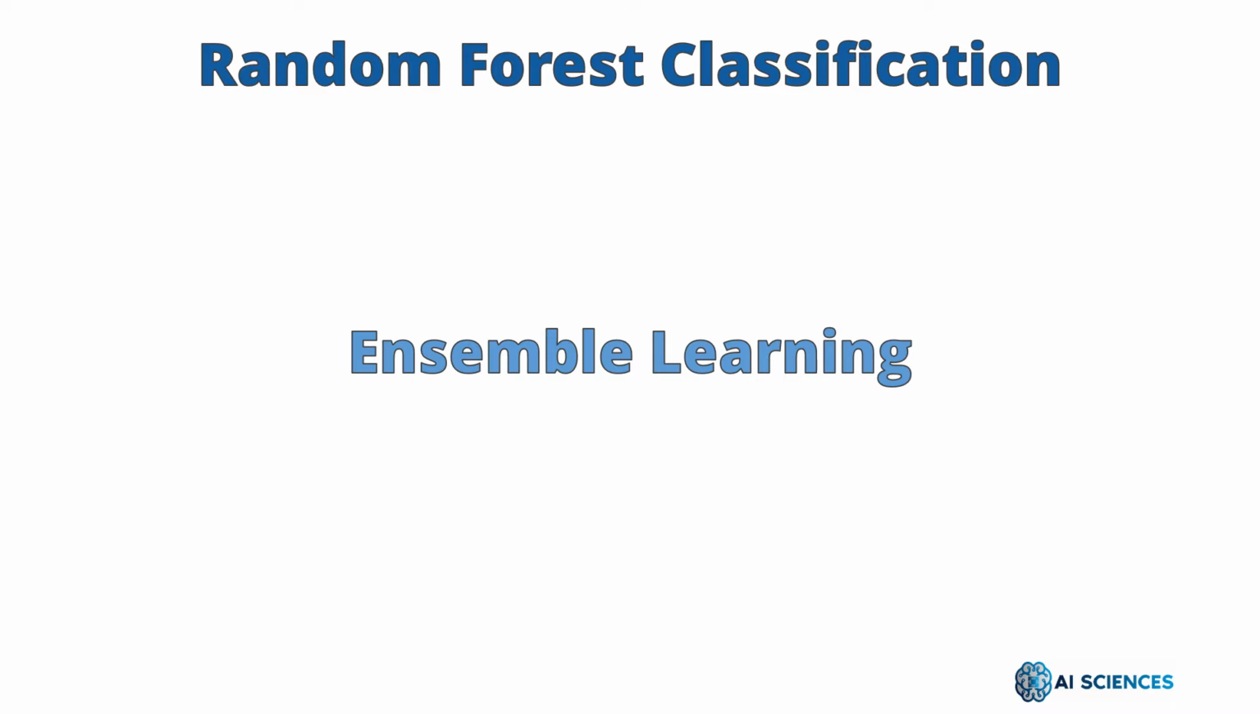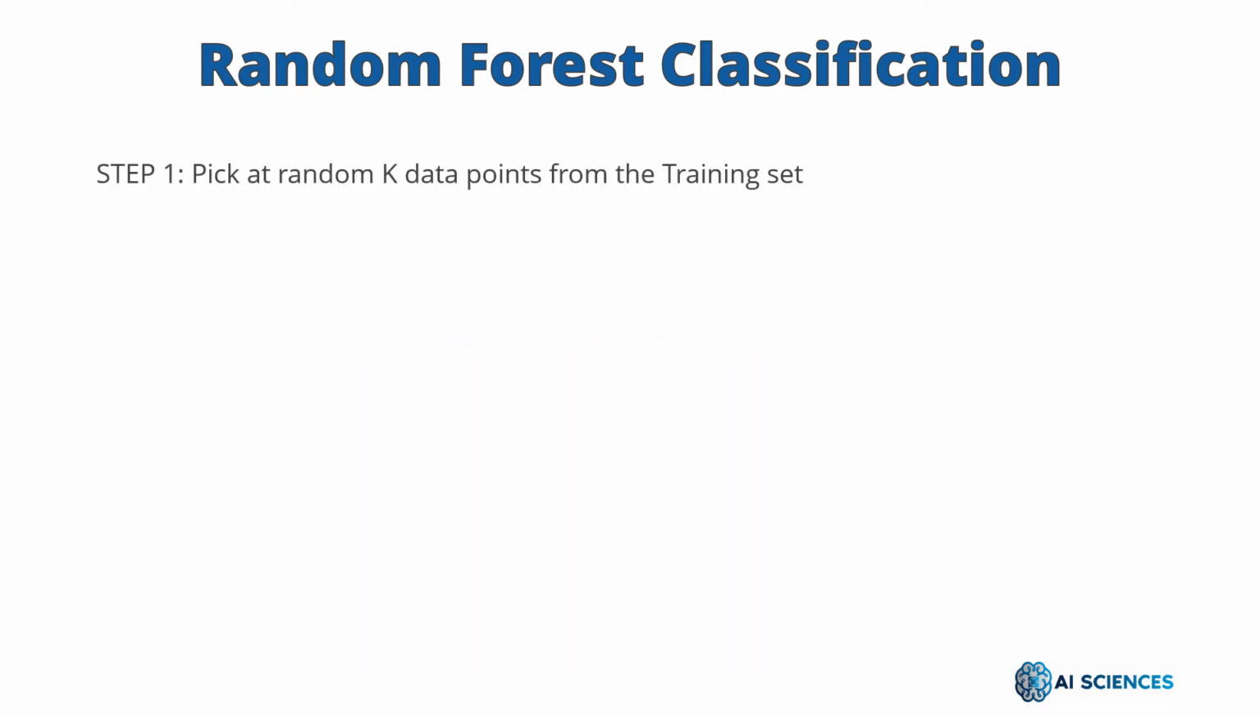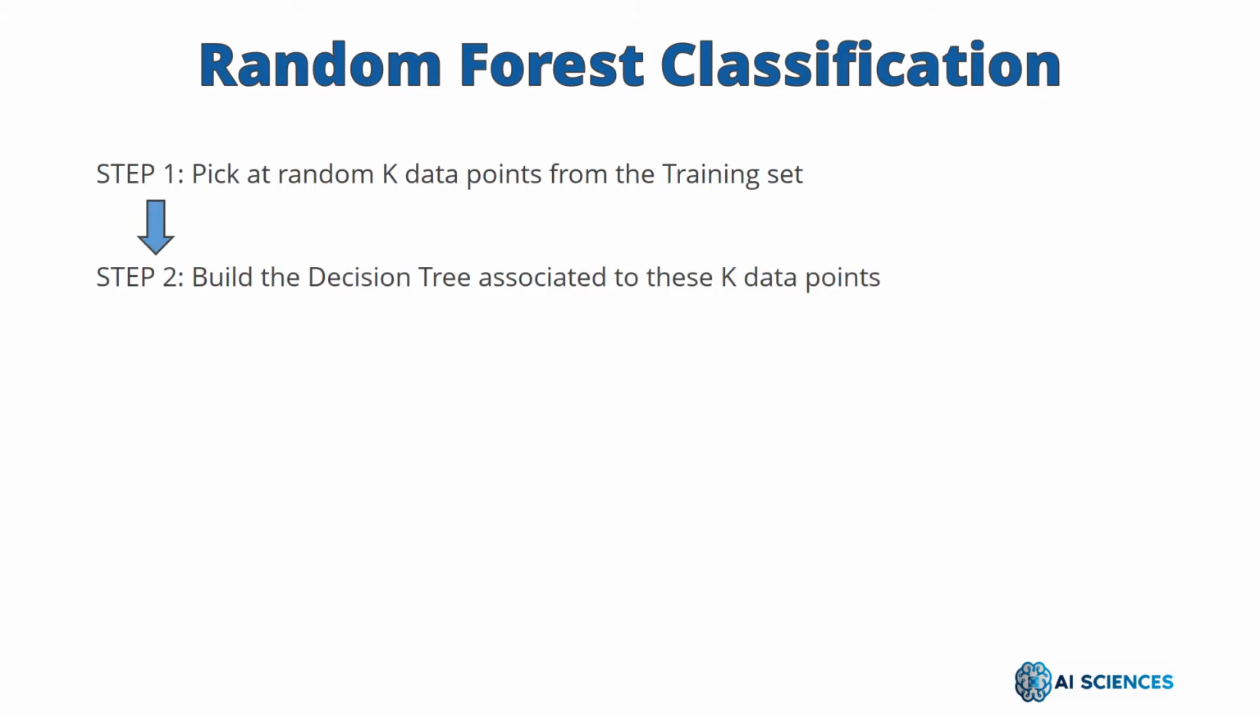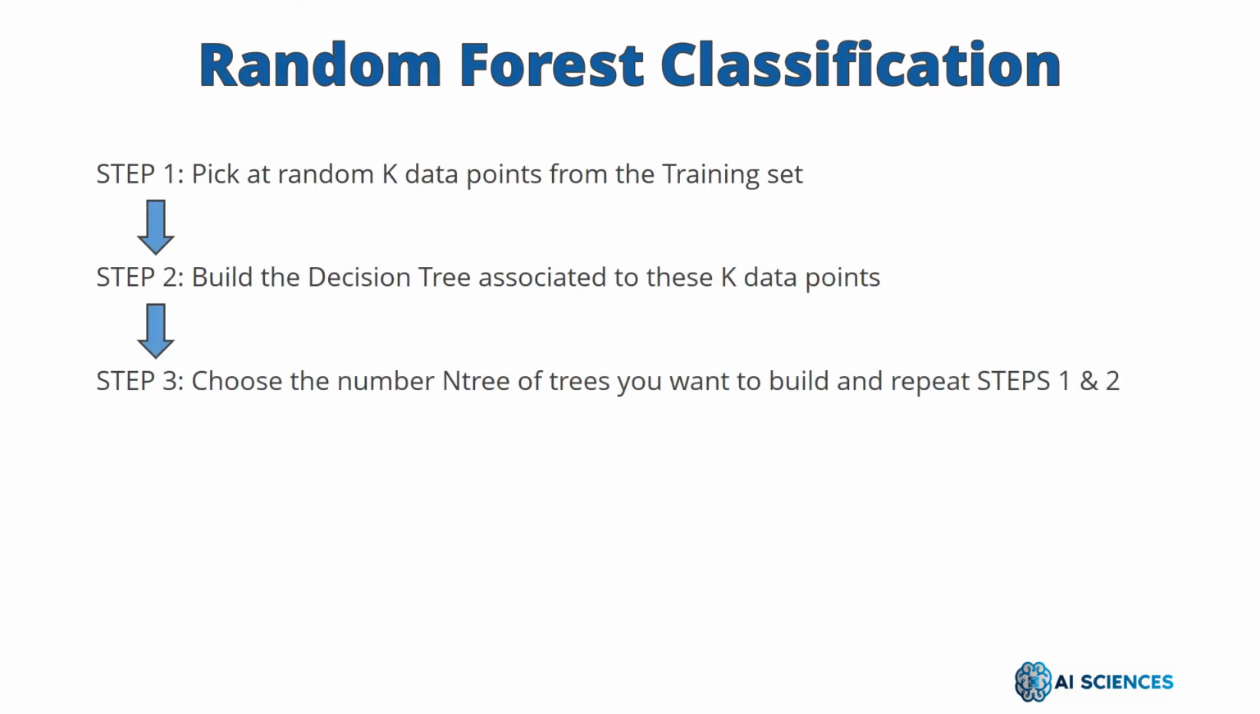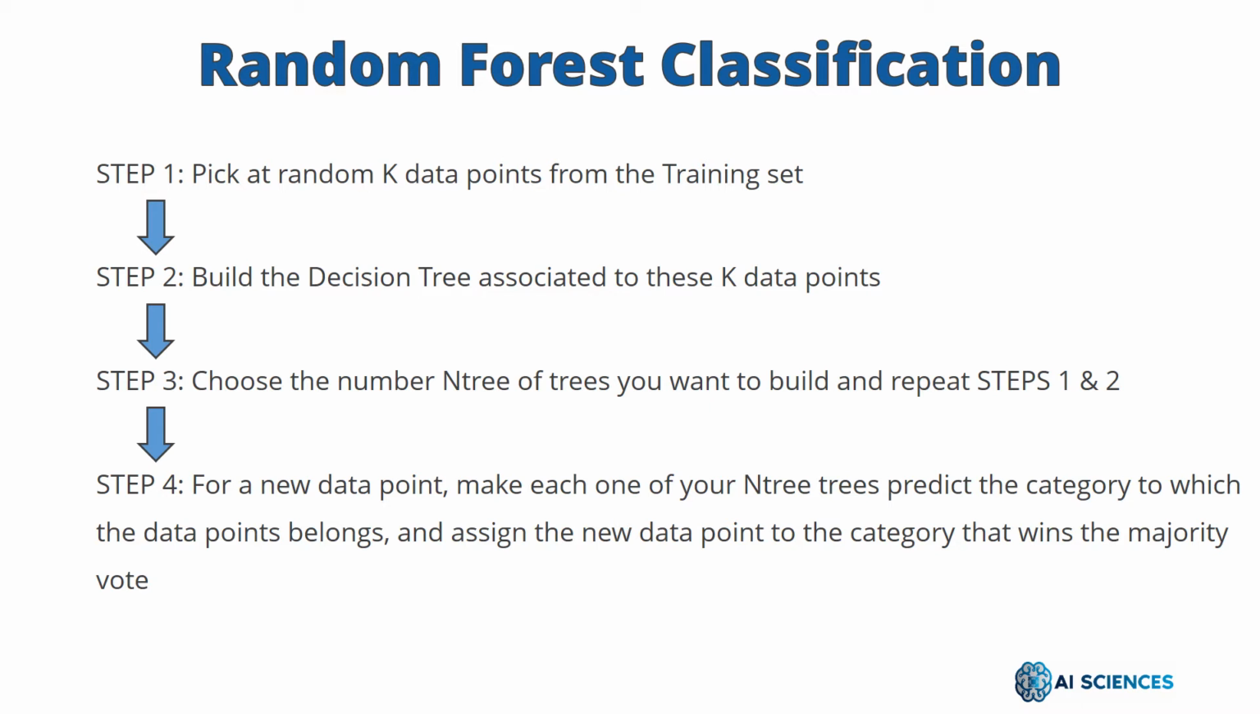Random forest classification actually follows several steps. In step 1, it picks up random k data points from the training set. Then in step 2, it builds the decision tree associated with these k data points. In step 3, it chooses the number of trees that we want to build and then repeats steps 1 and 2. And finally in step 4, for a new data point, it makes each one of our trees predict the category to which the data point belongs and assigns the new data point to the category that wins the majority vote. So that is the way random forest classification works.